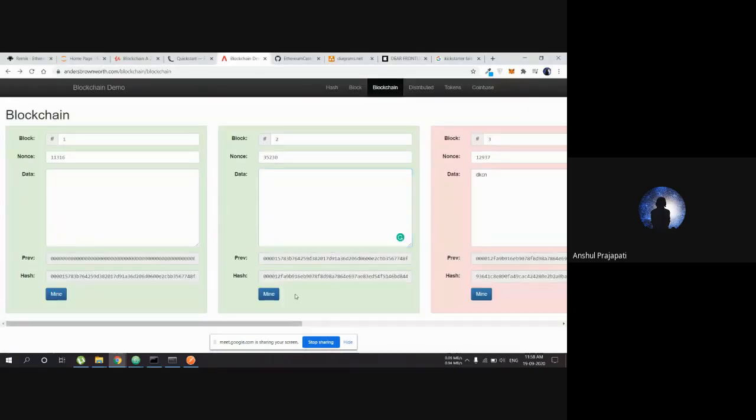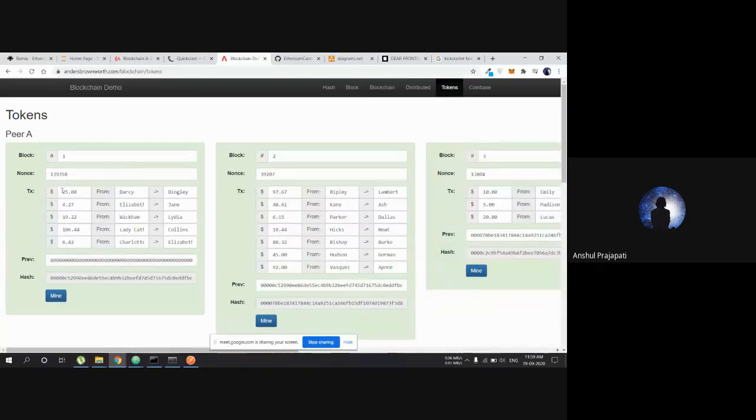Mining is like this: there are transactions in every block. For example, Darcy gives Bingley $25, and if somewhere Bingley wants to give somebody some money, we know that Bingley has $25 because there is a transaction where Bingley received $25.